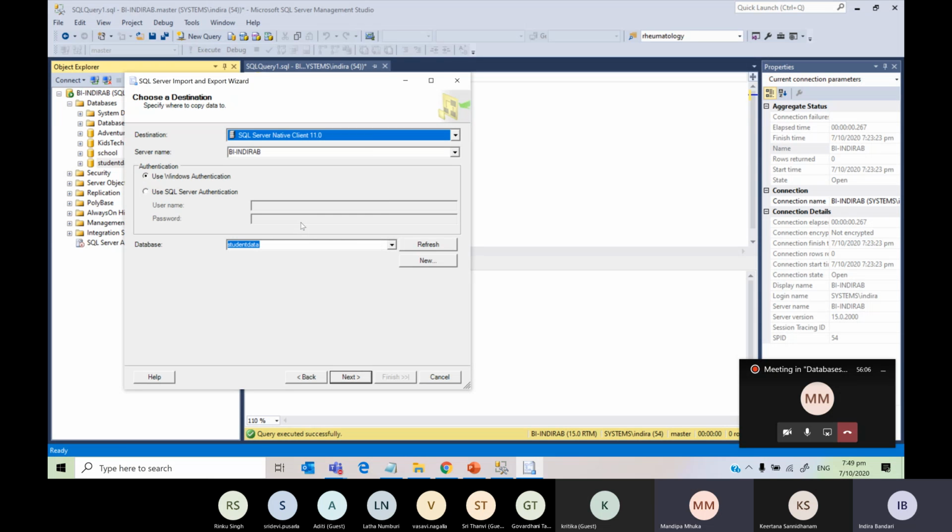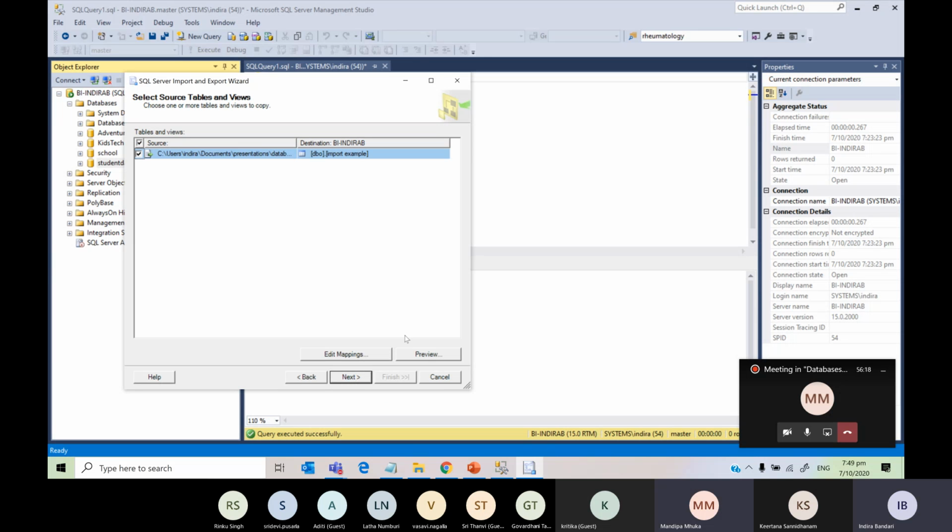Okay. And then keep it as it is. It will give you the same server name because you have right clicked on the database. It will give you the correct database name. Now go next. And then here, if you are not happy with the database name, you can change it here. At the moment, I am happy with the database name, so I am just using that same name. Otherwise, you can just change it here.